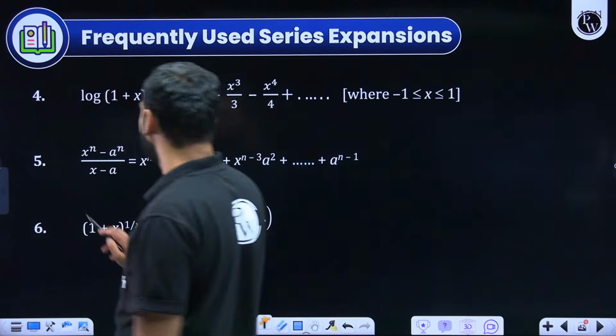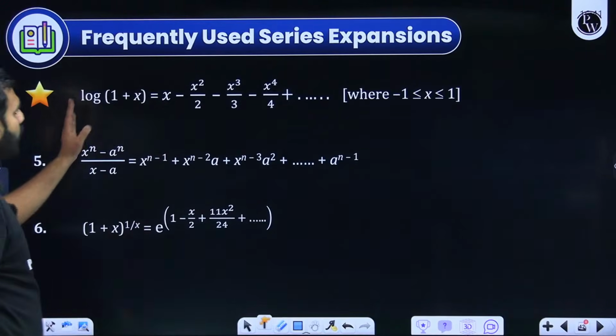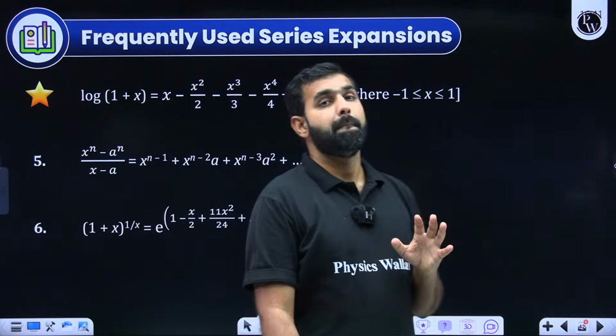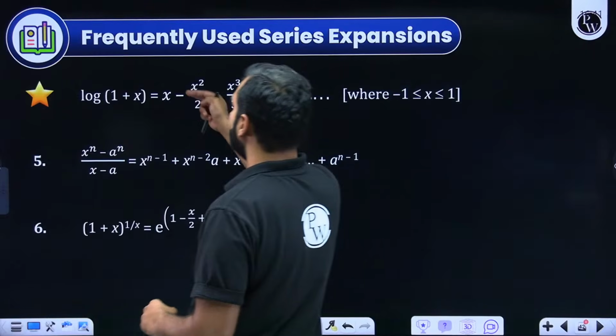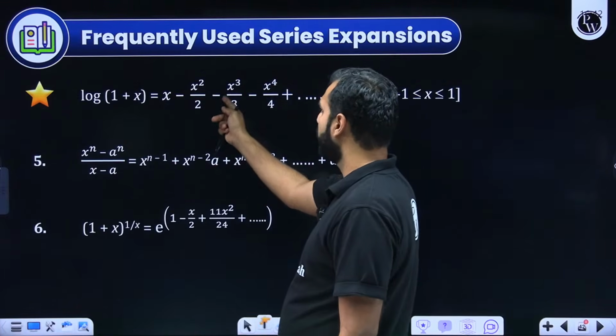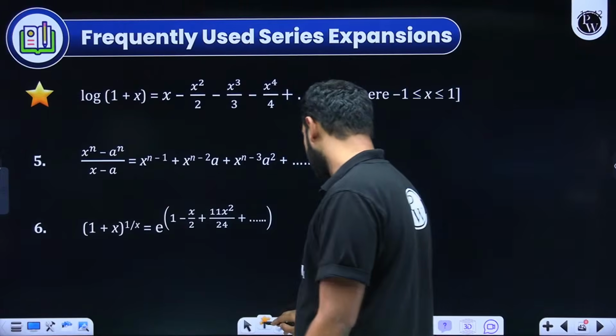Something very important which you should not miss is the expansion of ln of 1 plus x. Please remember this. This is always ln(1 plus x) equals x minus x square by 2 plus x cube by 3, and so on; sorry, it should be alternate plus and minus.